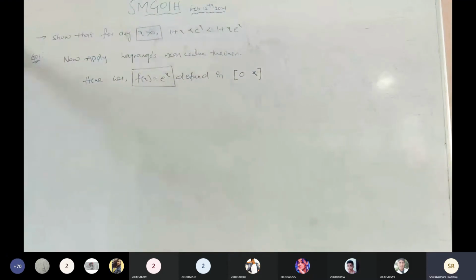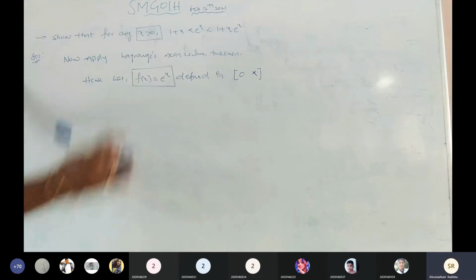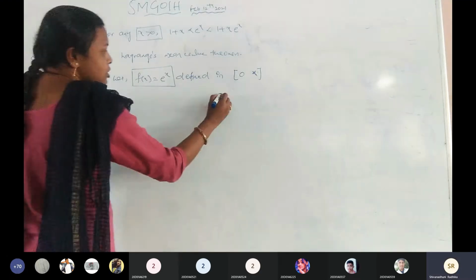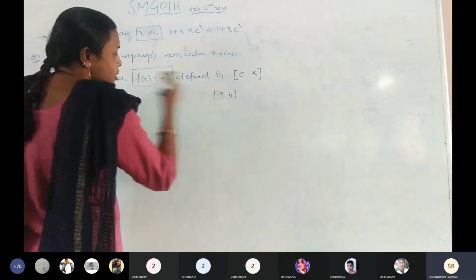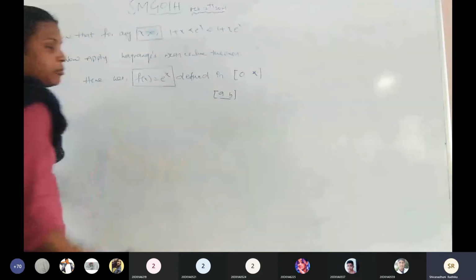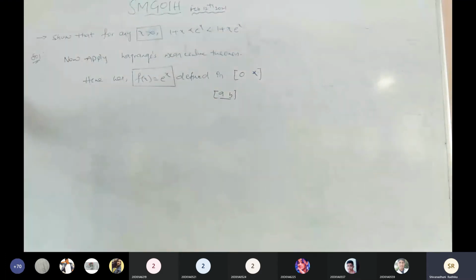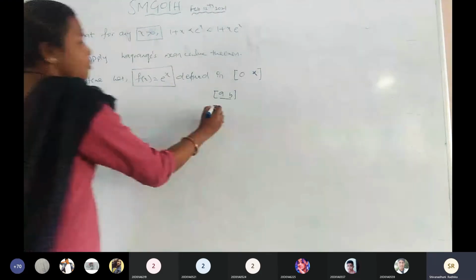Are there any doubts? Clear? Okay, listen. Suppose we have the closed interval a comma b. What is the relation between a comma b in the closed interval, or in the open interval? What is the relation?